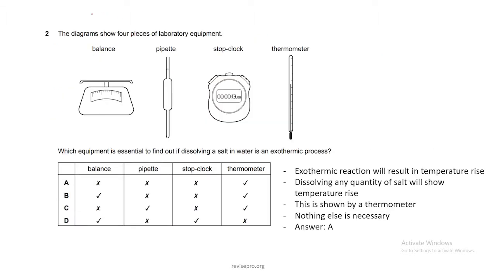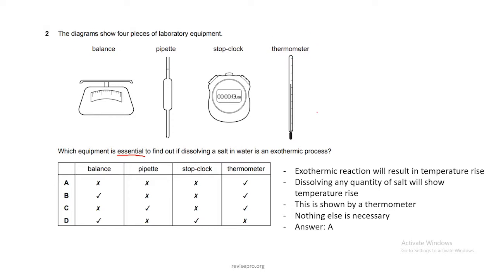Question 2. How many neutrons are present in an atom of 45 nucleon number and 21 proton number? Nucleon number is this number, 45. It comprises the number of protons and the number of neutrons. And the bottom number, 21, is the number of protons only. So you know that the number of neutrons is going to be 45 minus 21. Therefore B is your answer.